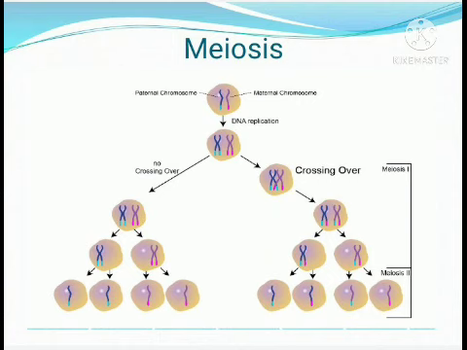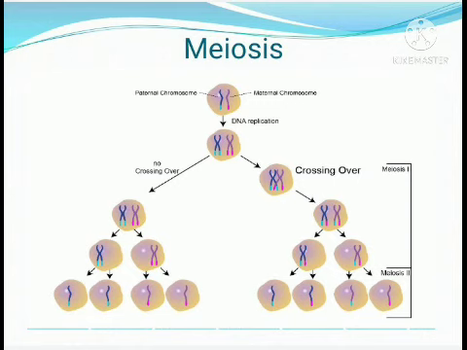But look at the genetic material. There are 2 chromosomes, but only a few sister chromatids are found in the final 8 cells. So this process is different.